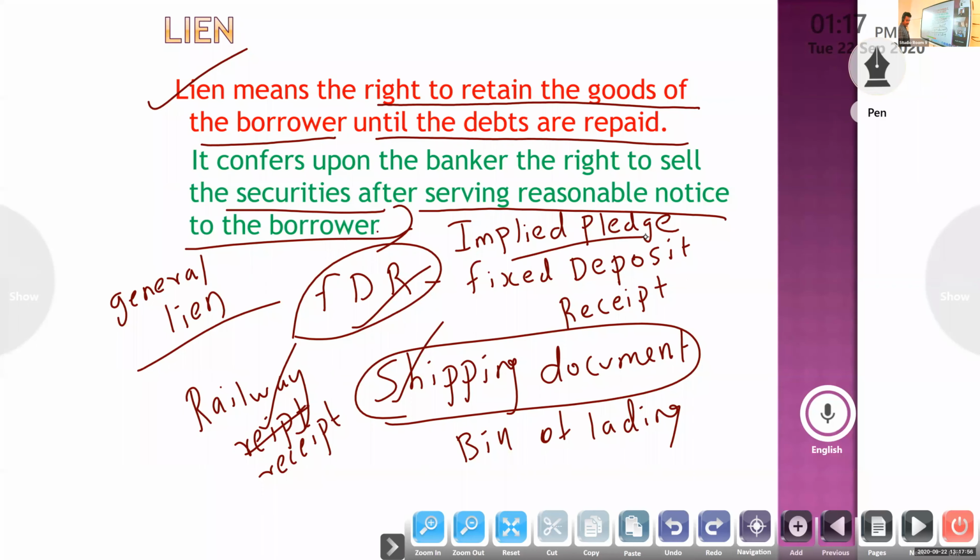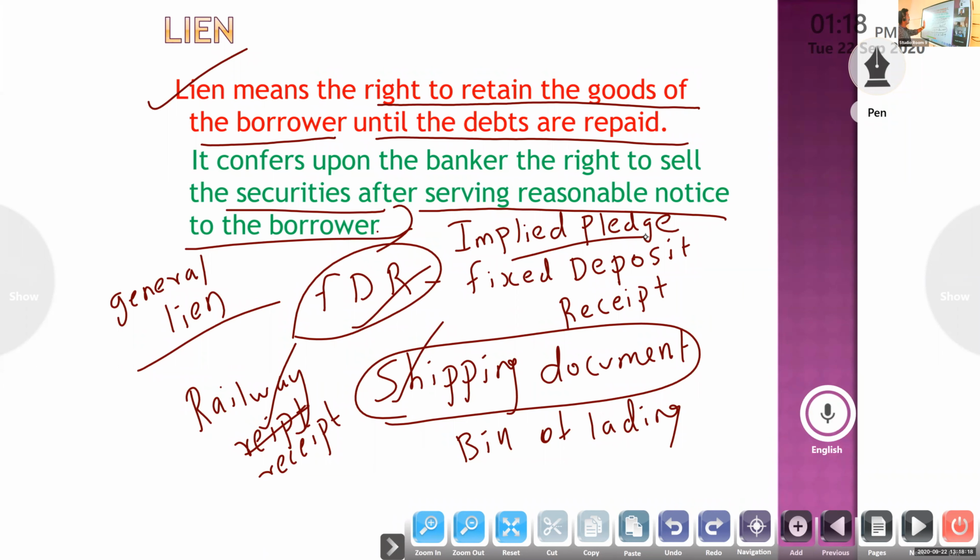Implied pledge means it not only gives the right to retain the goods of the borrower, it also gives the banker the right to sell the securities and goods of the customer after giving reasonable notice to the borrower.